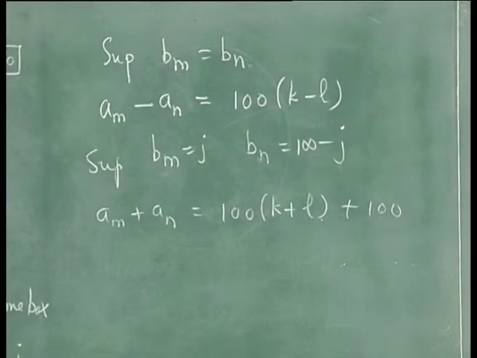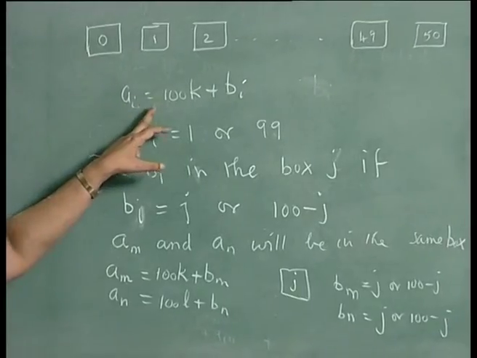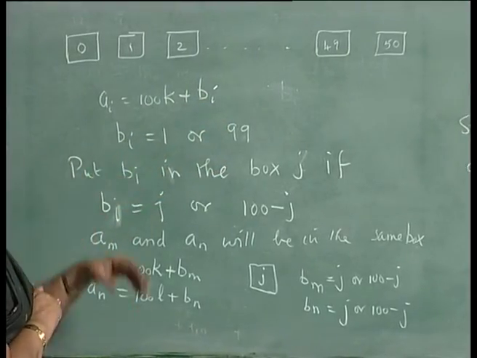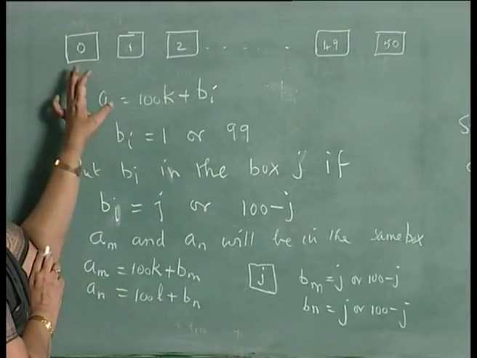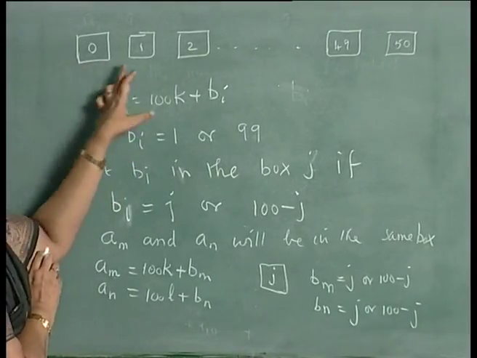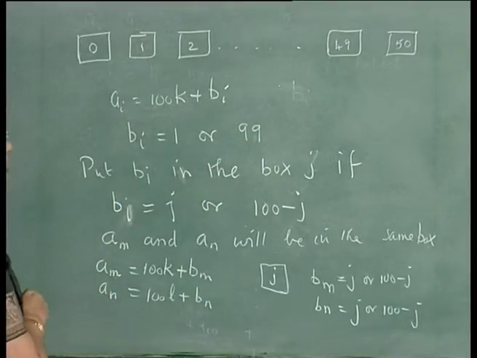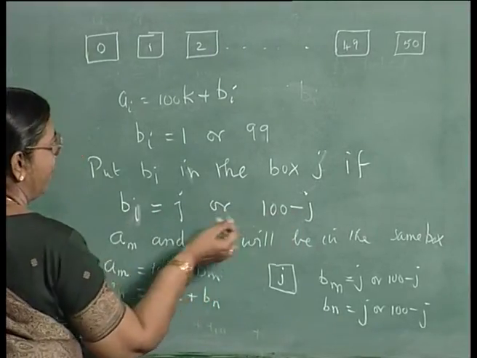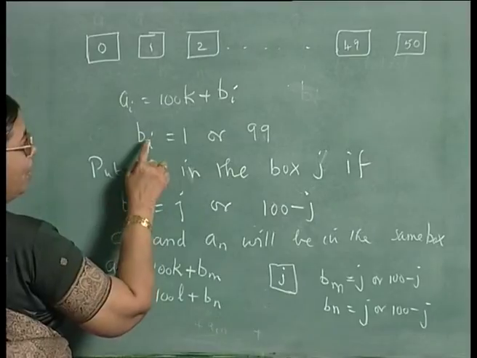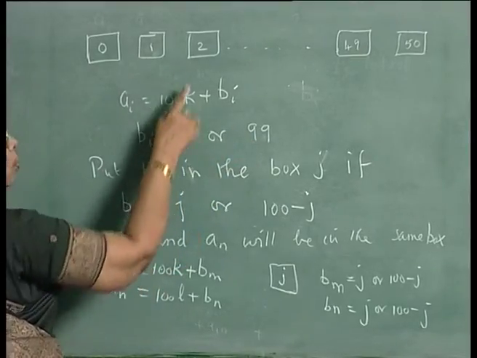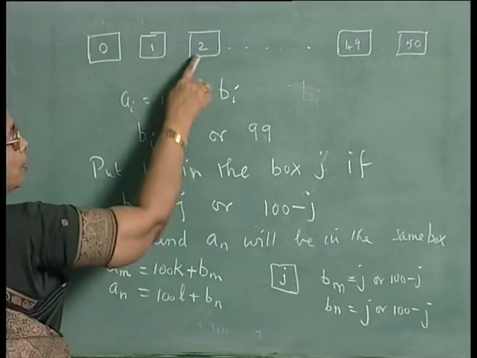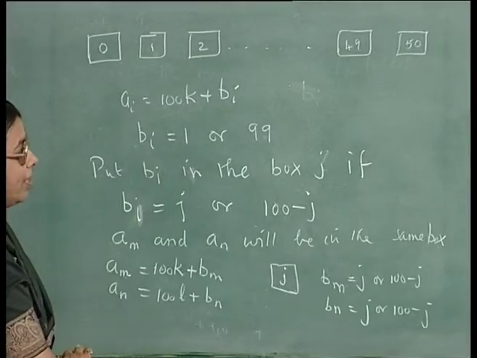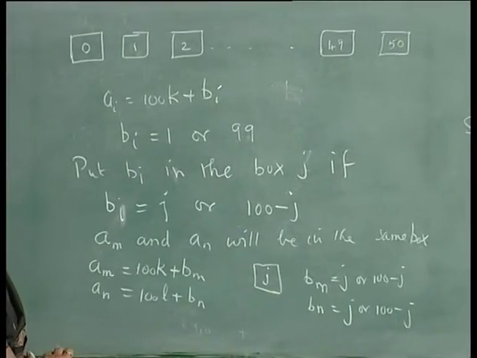So, any number Ai you express as 100k plus Bi, where Bi will be from 0 to 99, and you consider 51 boxes like this, 0, 1, 2, up to 50, and you put a number in the corresponding box J if Bi is J or 100 minus J. For example, if Bi is 1 you will put here, if Bi is 99 also you will put here, if Bi is 2 you put here, if Bi is 98 also you put it here. Like that you put, because there are 52 numbers and 51 boxes, at least one of them will contain 2 numbers